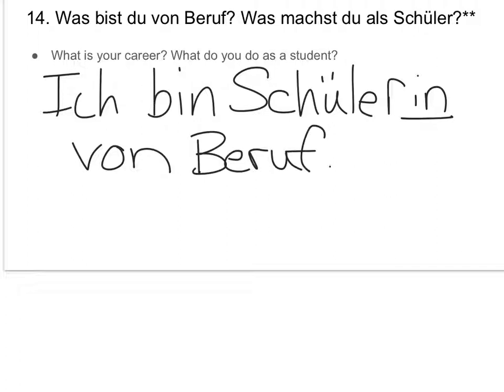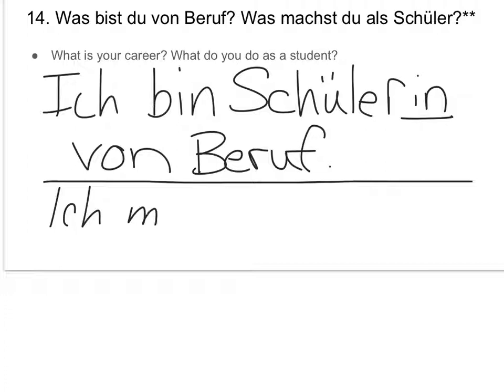Ich bin Schüler or Schülerin von Beruf. Okay. After that, you're going to give me two things that you do as a student. So I'll give you some samples. But two full sentences after that. Okay. So, for example, ich mache Hausaufgaben.